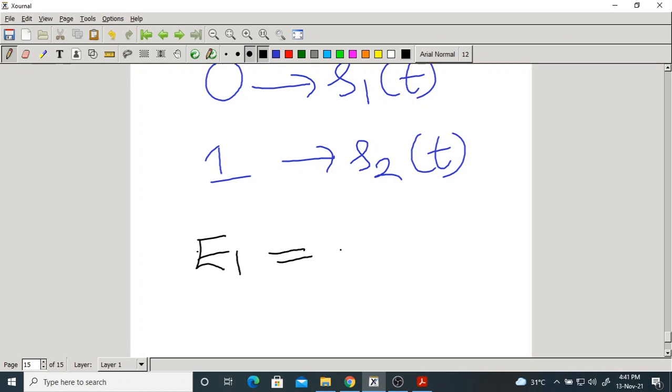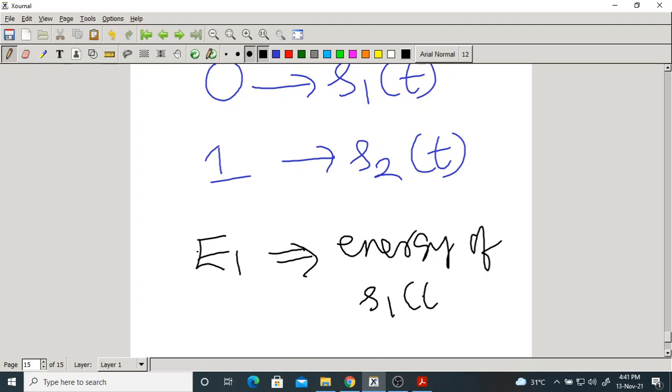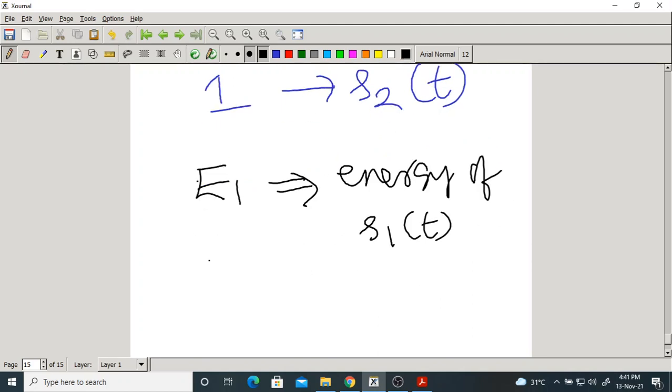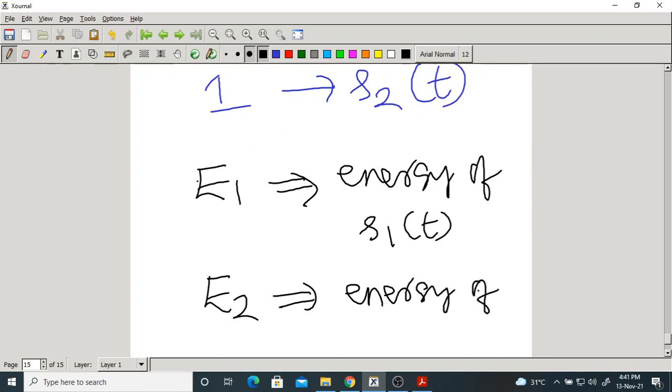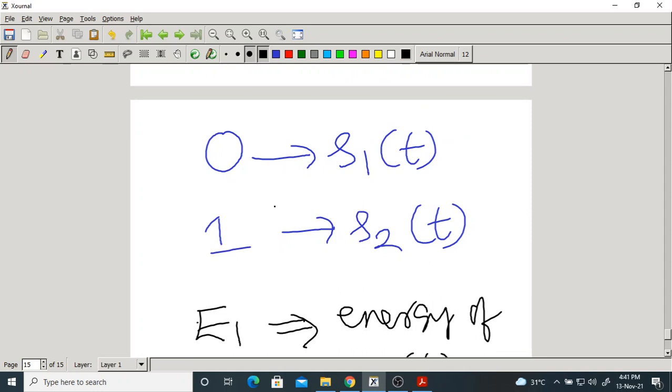E1 is the energy of S1 of t. What is E2? E2 is the energy of S2 of t. So we are transmitting two bits, or two symbols, 0 or 1.